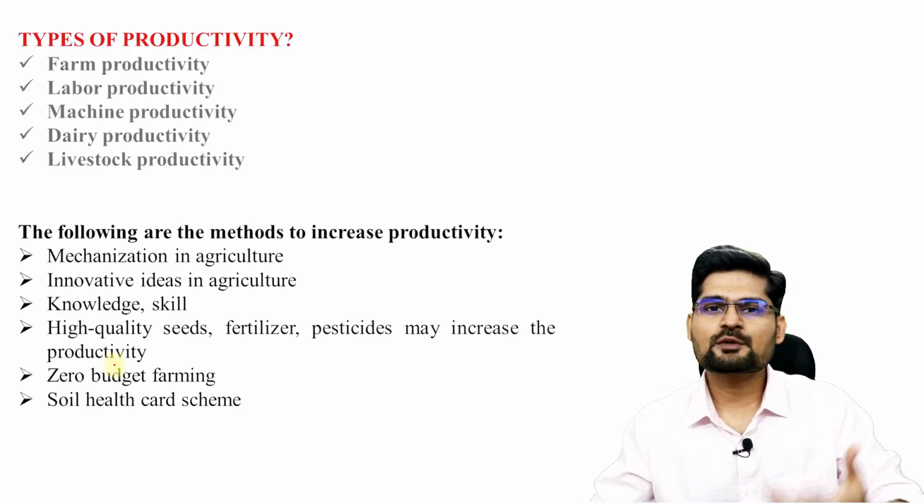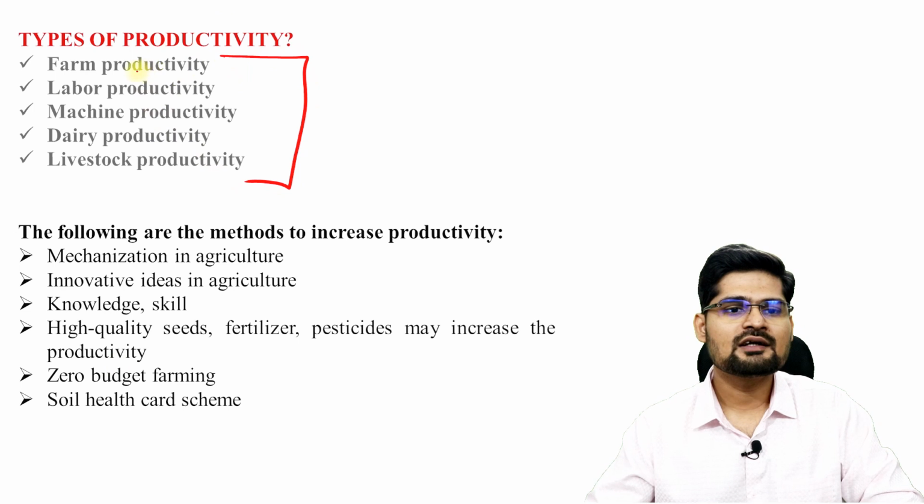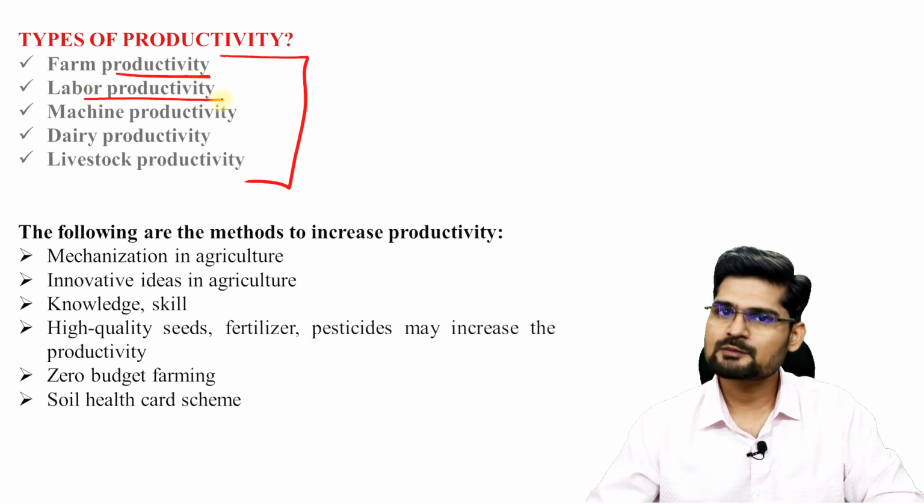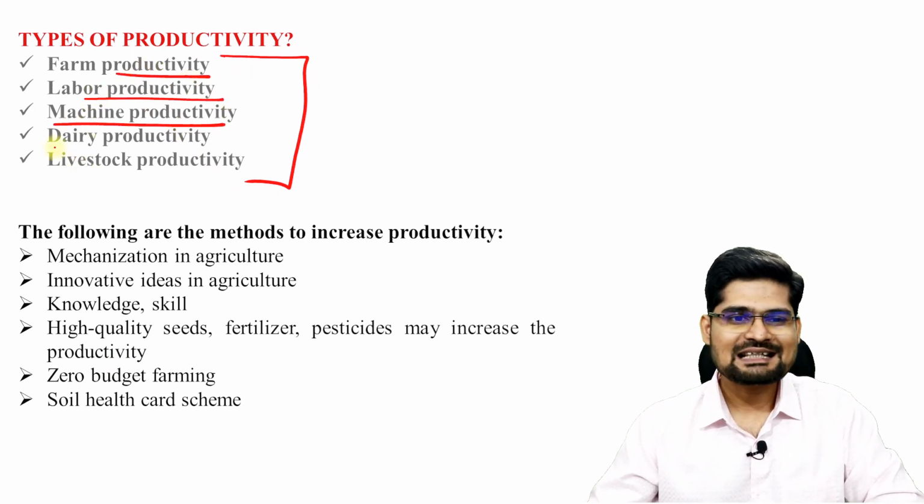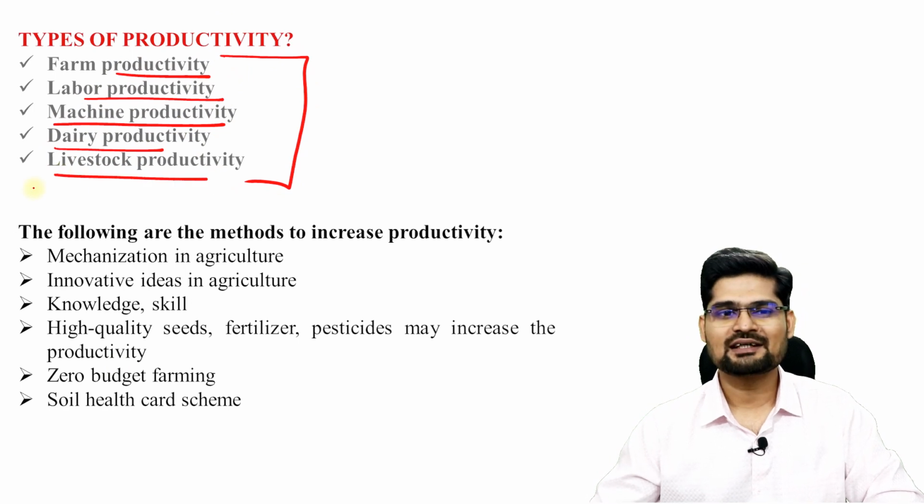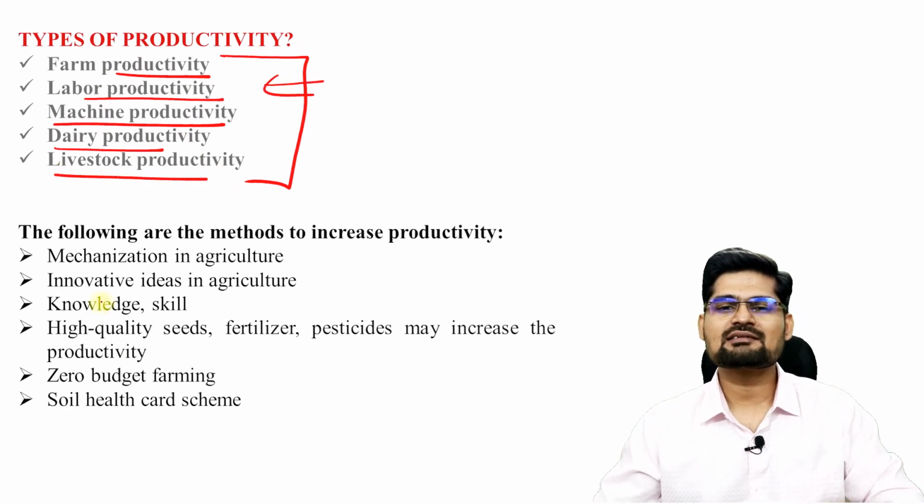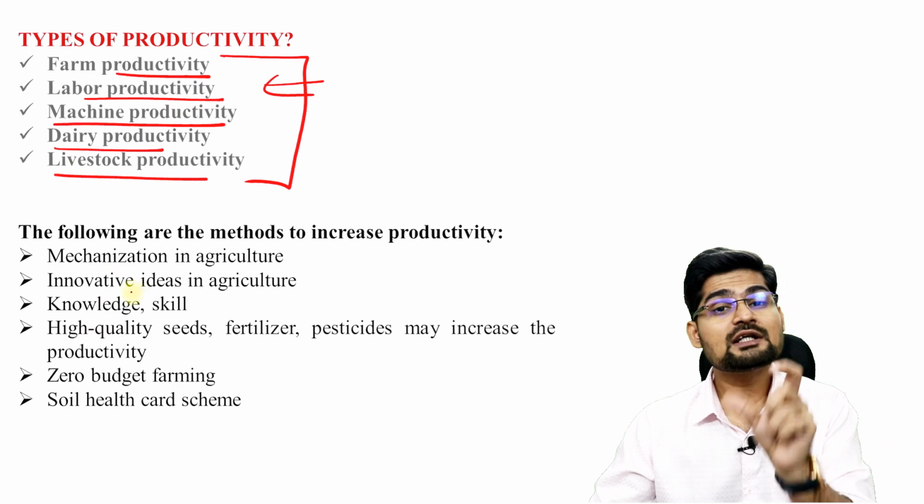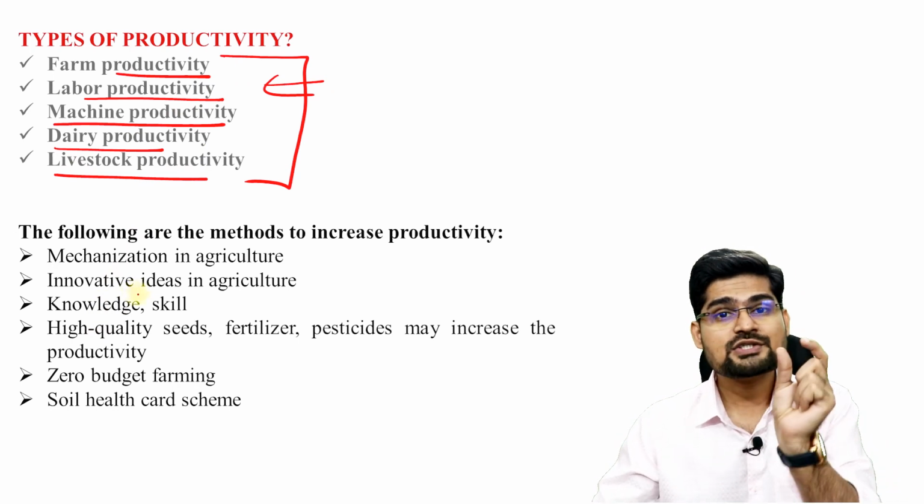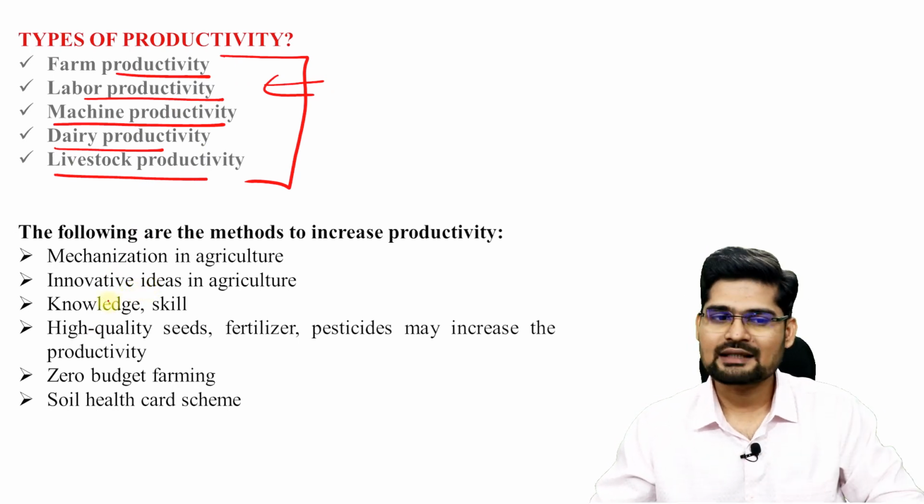Now, types of productivity in general, what are the list here? Farm productivity you can calculate, labor productivity, machine productivity, dairy productivity, and livestock productivity. So these are different kinds of productivities related to agriculture productivity. Now it all depends upon which aspect specifically you are looking into, and there you can calculate these.